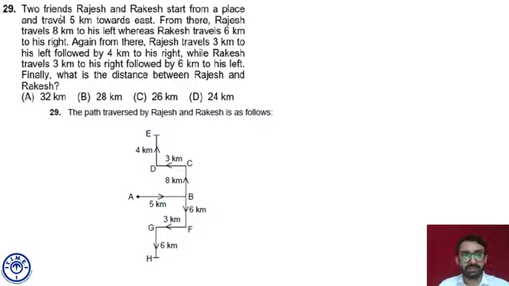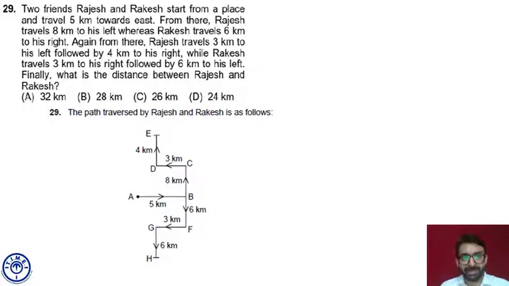Again from there, Rajesh travels 3 kilometers to his left, followed by 4 kilometers to his right. Rajesh is at point C. From C he took a left turn, which means he is moving in the west direction, and traveled 3 kilometers. And from D he took a right turn, traveled 4 kilometers and reached point E. Now E is the point where Rajesh finally is. He started from point A.